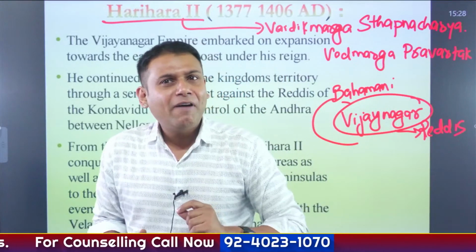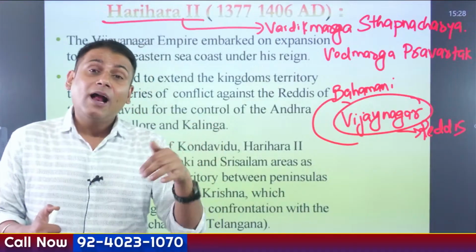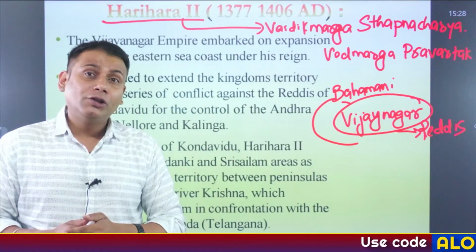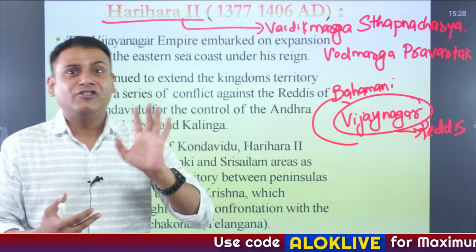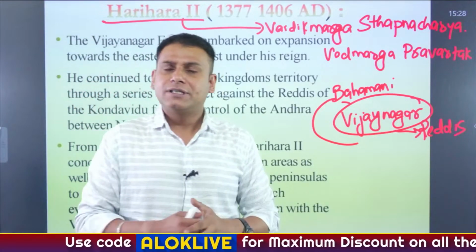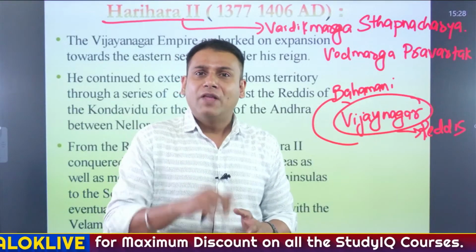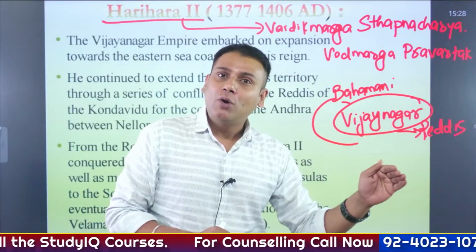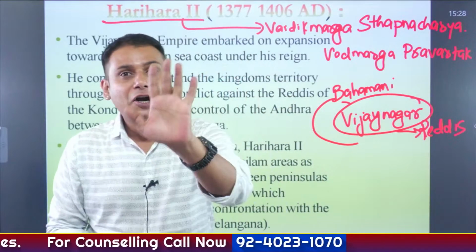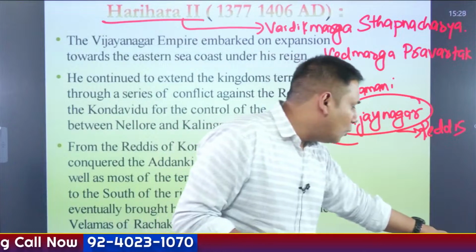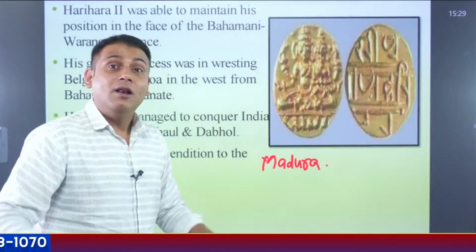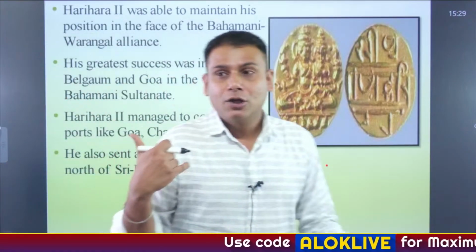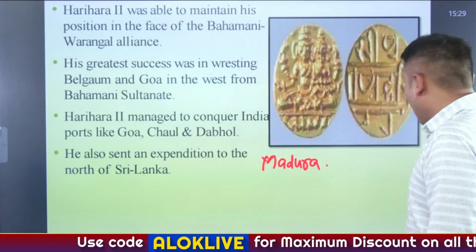This not only exemplifies one thing, but also exemplifies another. Apart from being followers of Hinduism, the Vijayanagar dynasty rulers also patronized, revered and respected various other religions. Example, there was a Jain saint whose name was Madura. So Madura was being patronized by Harihar II. This simply exemplifies the liberal religious attitude of the Vijayanagar dynasty rulers. So this is majorly about Harihar II.